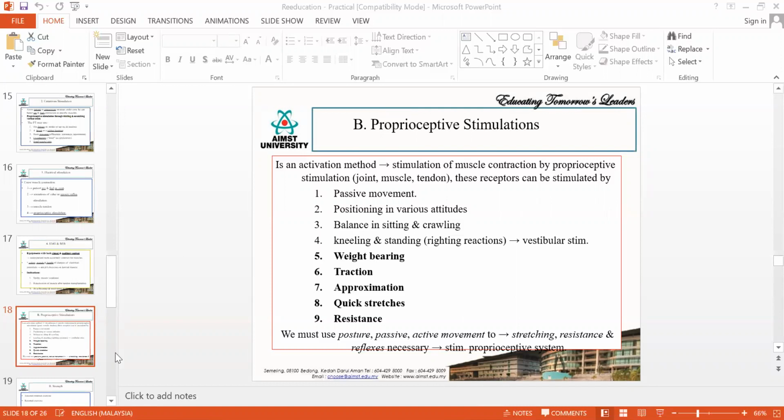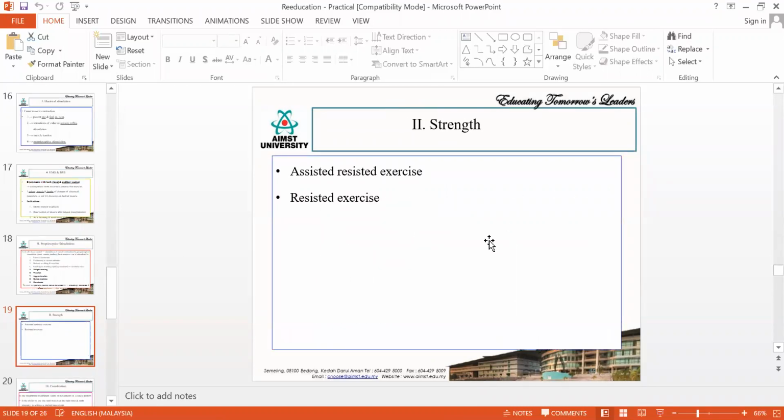So next is how to improve the strength. To improve the strength, you have to go according to the muscle power. Normally, when you have muscle power more than 2 only, you will go for this stage. Till muscle power 2, you will be using all the previous stages. When you come to muscle power 2 to 3, then you will come to this particular stage.